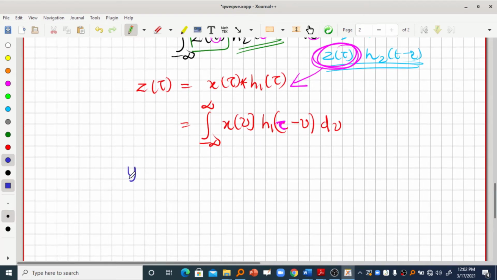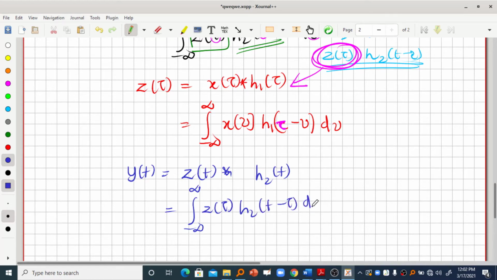So now we have y of t is equal to z of t convolution h2 of t, which we have already seen, and here it is the convolution integral minus infinity to plus infinity z of tau into h2 of t minus tau d tau.